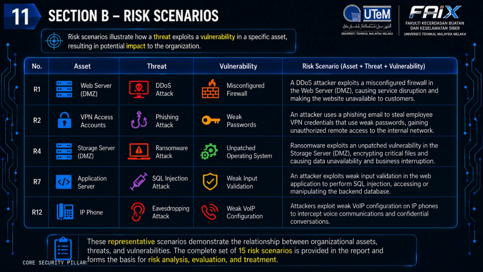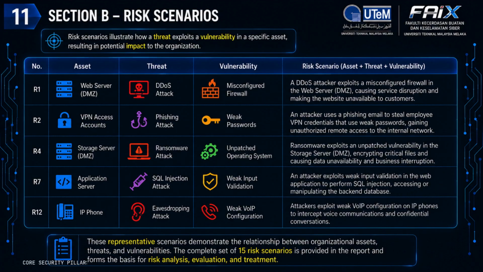The second scenario involves phishing attacks against VPN access accounts using weak passwords, allowing attackers to gain unauthorized access to the internal network. The third scenario illustrates ransomware exploiting an unpatched operating system on the storage server, resulting in encrypted business data and service interruption. The fourth scenario highlights an SQL injection attack against the application server caused by weak input validation, which may allow attackers to access or manipulate the backend database.